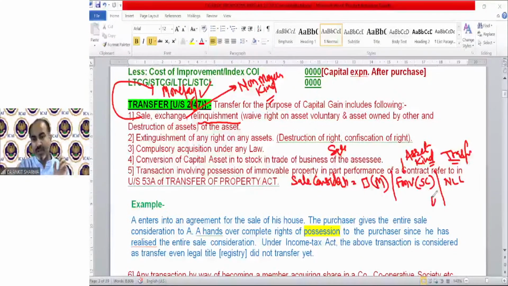But there must be a cost. The format says you need to deduct the cost out of the sale consideration. Let me explain this to you in a separate sheet. That will be really helpful.